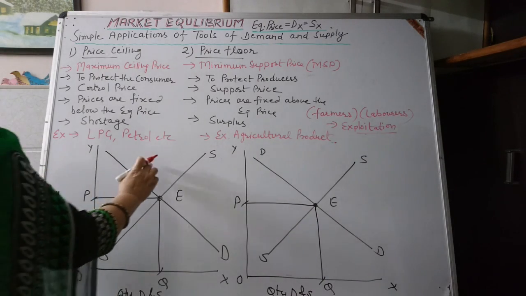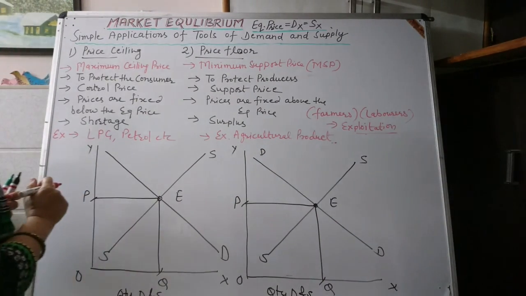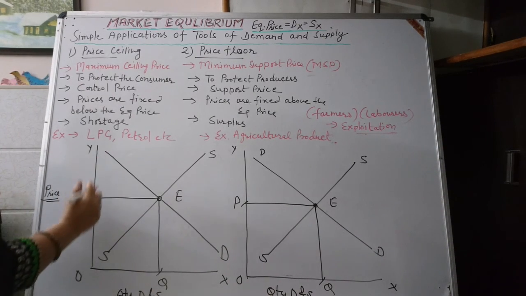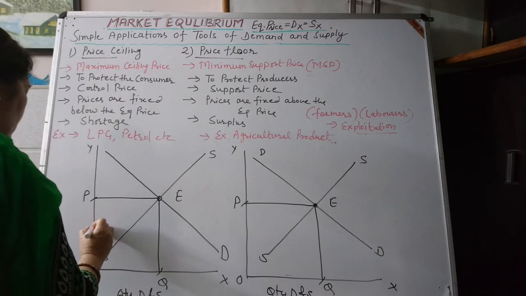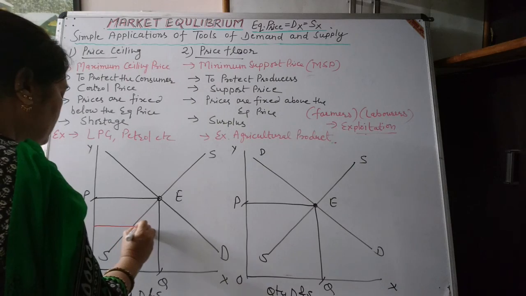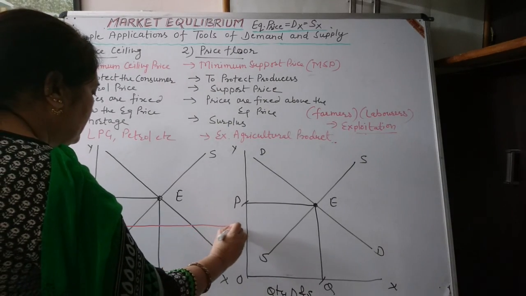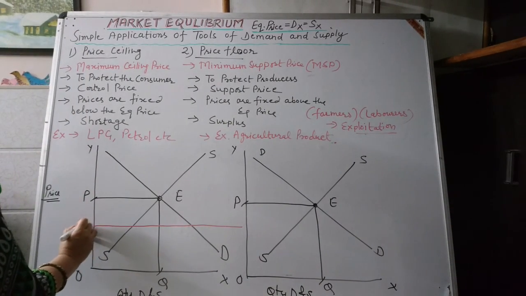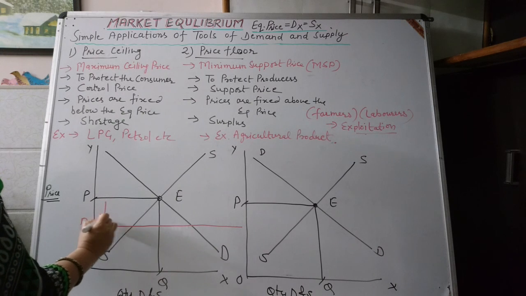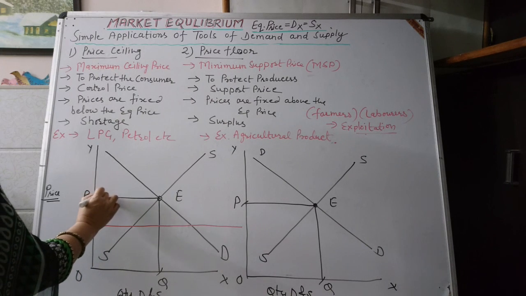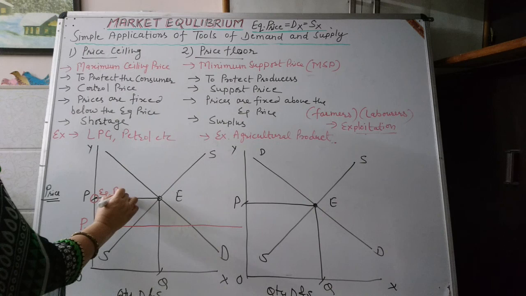So both are situations of disequilibrium. In the first disequilibrium, the government will remove it by a maximum ceiling price in the economy. It means these are the control prices controlled by the government.